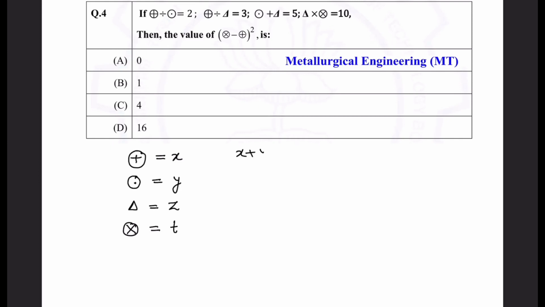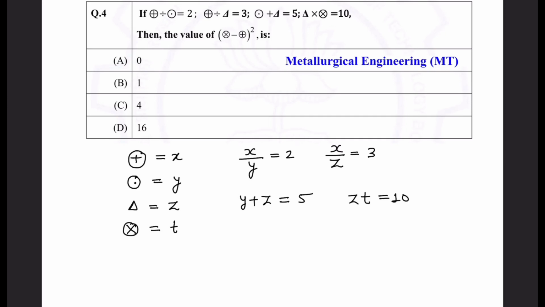So we would have x divided by y, or x by y is 2, right? And the second equation would be x by z is 3. Next equation, y plus z is 5. And the last equation will be z into t is 10.